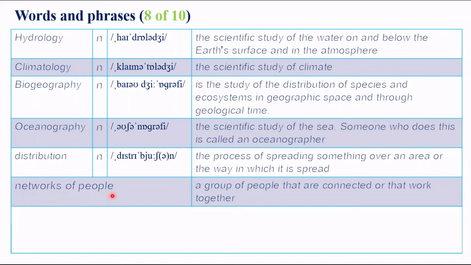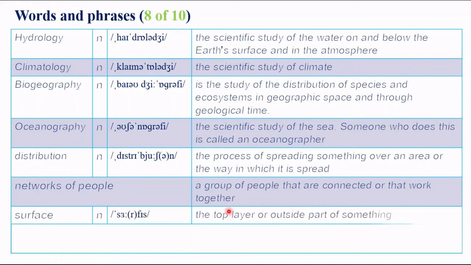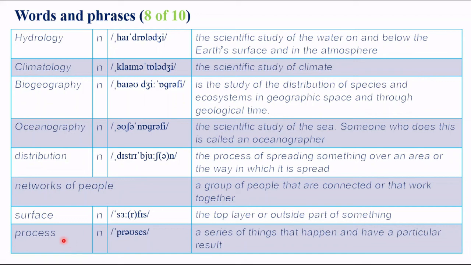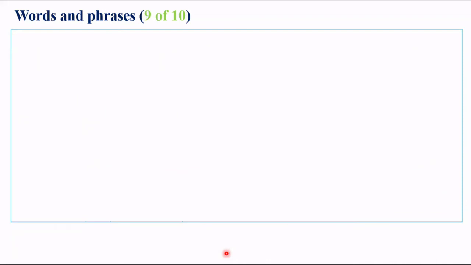Networks of people. Networks of people mean a group of people that are connected or that work together. Surface. Surface is the top layer or outside part of something. Process. Process is a series of things that happen and have a particular result.